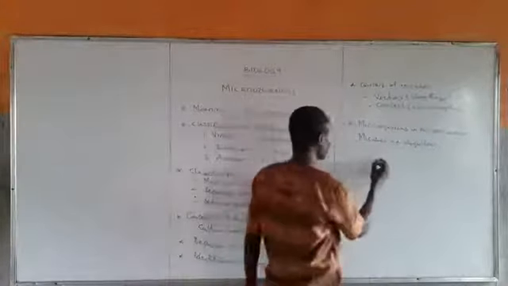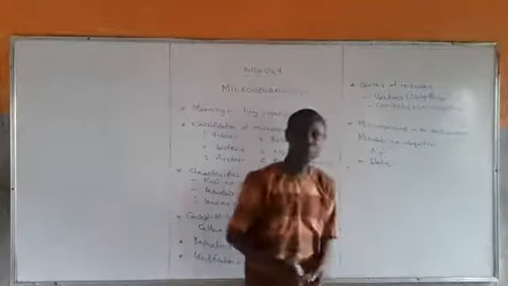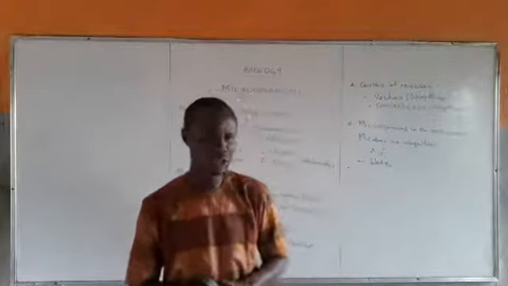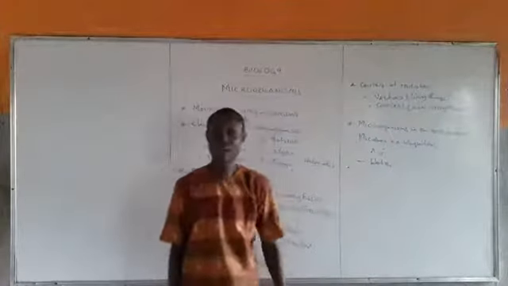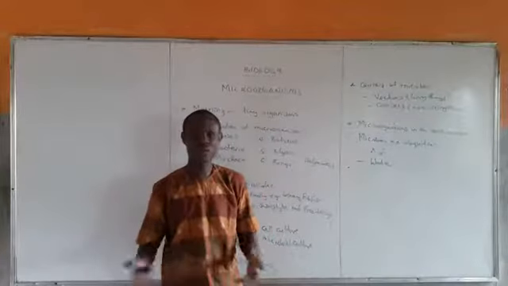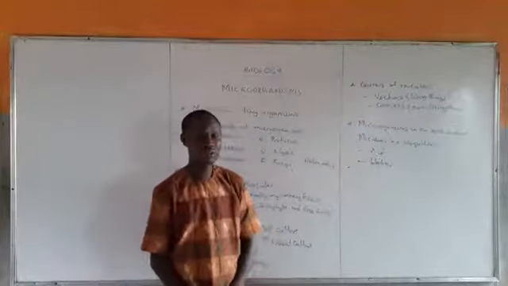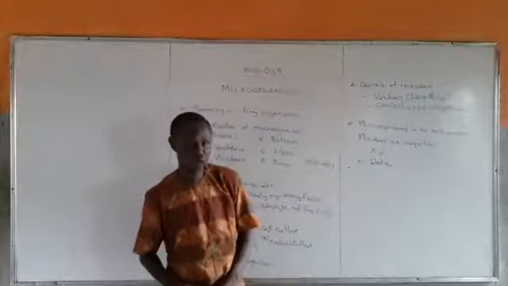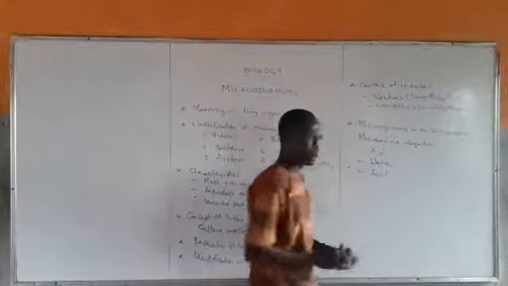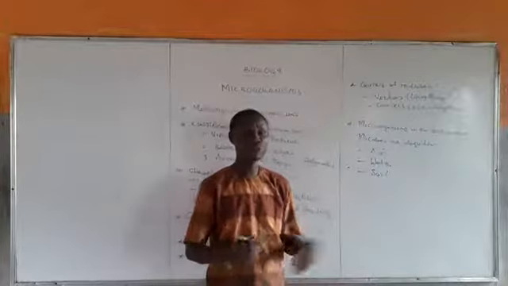Now, microorganisms are also found in water, because water is rich in both organic and inorganic nutrients. Examples are Clostridium species and Vibrio. They are all found in water or contaminated food. Then we can also see them in the soil, for example, Clostridium tetani or Clostridium welchii.